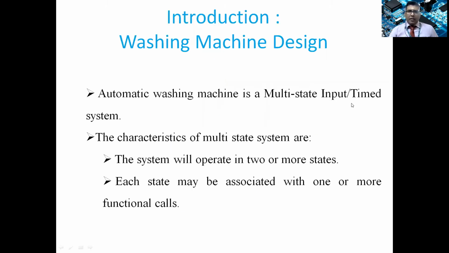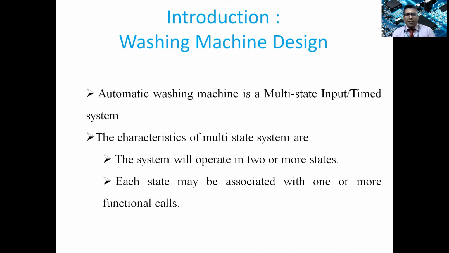Now let us move on to the topic. Washing machine design. We know embedded system is a combination of both hardware and software, and it performs a dedicated operation, just like a mobile phone, tablet, laptop, microwave oven, washing machine, or air conditioner. All these devices perform a specific function, and that is why it is called an embedded system. If you have a system dedicated to one particular application along with the required software and hardware, we call it an embedded system. So we are going to discuss the application of an embedded system, in that, washing machine design.